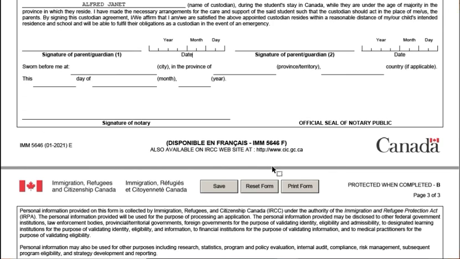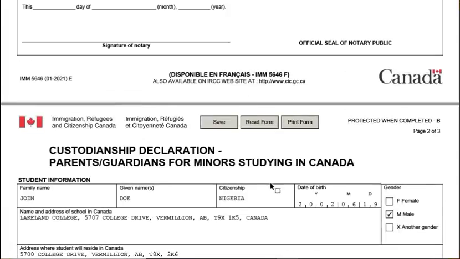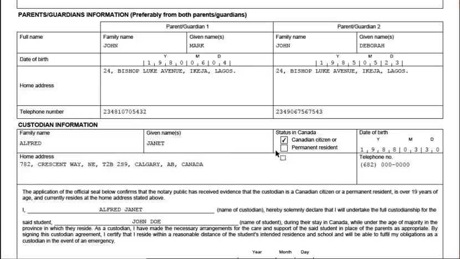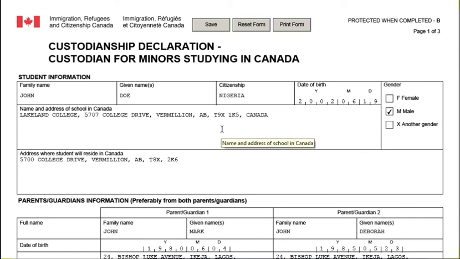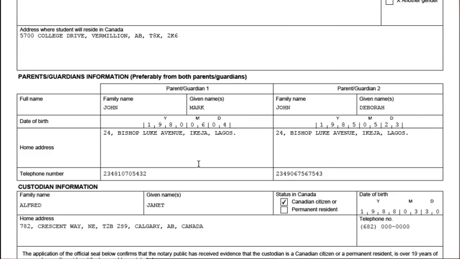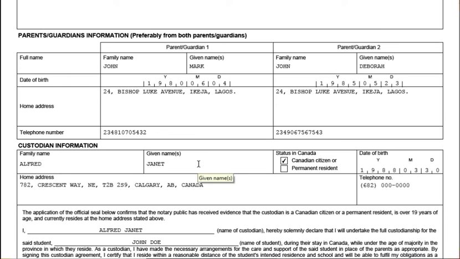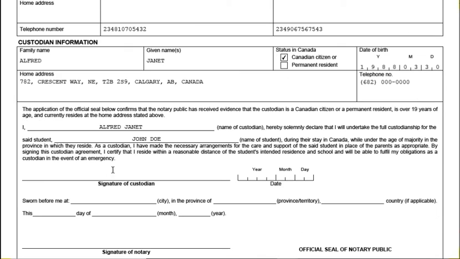Then don't forget to check through this form again. Don't forget, because it doesn't have a means you can validate like the previous ones we filled. There is no means for you to validate to confirm if there is an error or not. So the best thing for you to do is to proofread and make sure all the information you are giving here is valid. You can just go through this form once more and make sure you append your signature to it. That is very important. Remember to append your signature here, and remember to date it.